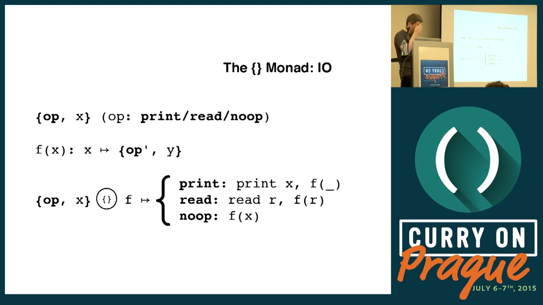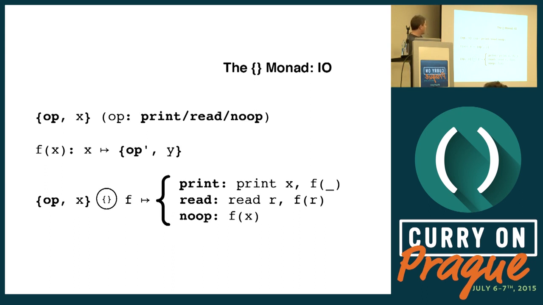Finally, how do we do I/O with just pure functions and pure values? So in this case, our context is going to be an operation, an I/O operation that's added to the simple value x. And that operation is going to be one of print, read, or no-op. There has to be a no-op because there are rules to which compositions are legal or not, but we don't care about that for the moment.